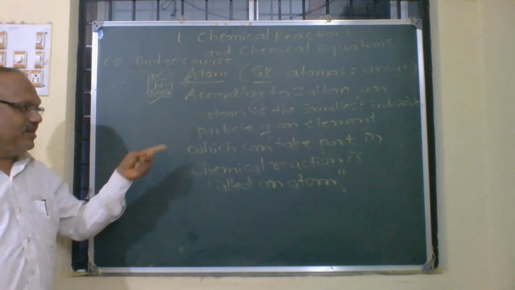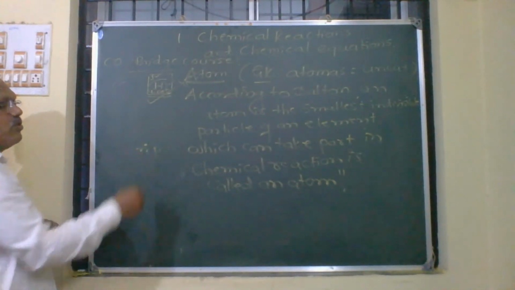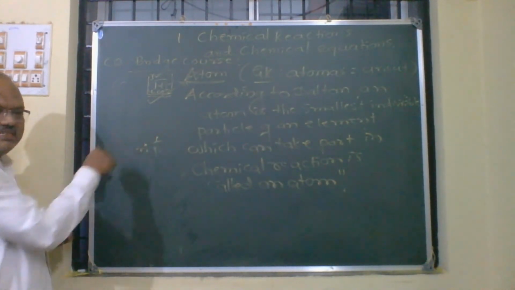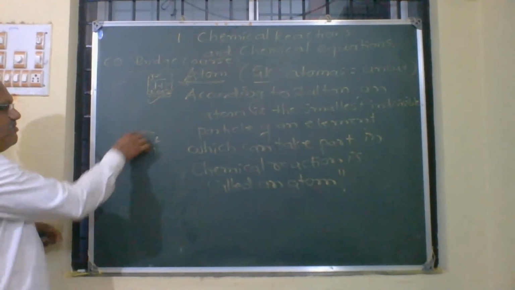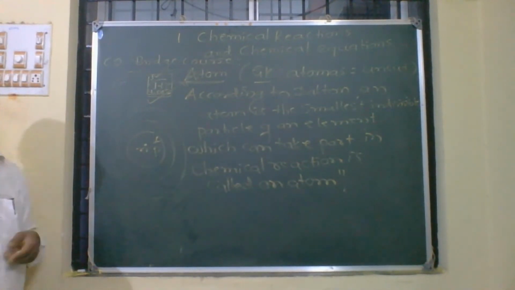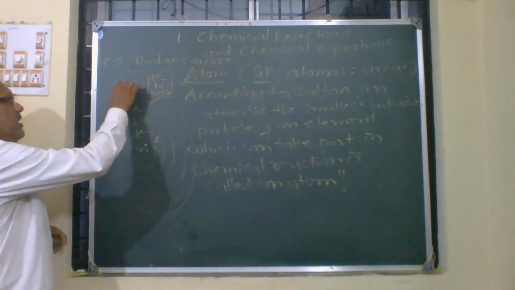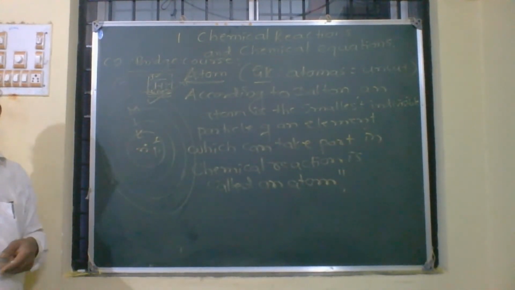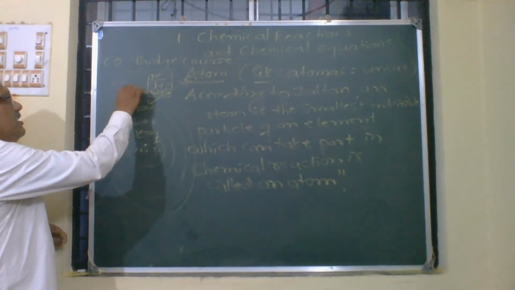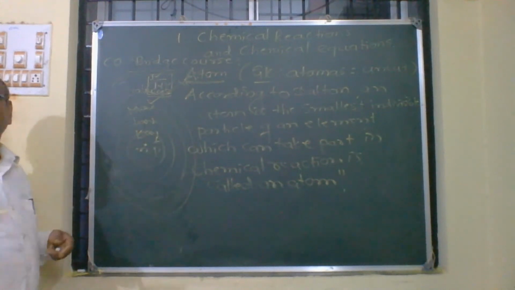The nucleus consists of two particles, neutron and proton. Protons have positive charge, and neutrons are chargeless. Electrons revolve around the nucleus in different shells and subshells: K shell, L shell, M shell, as you studied in the 9th standard. These are also called the first shell, second shell, third shell, fourth shell, and so on. In the different shells and subshells, electrons are revolving.